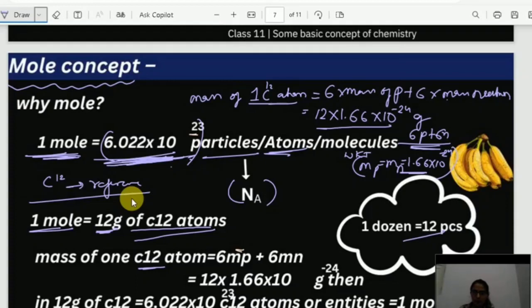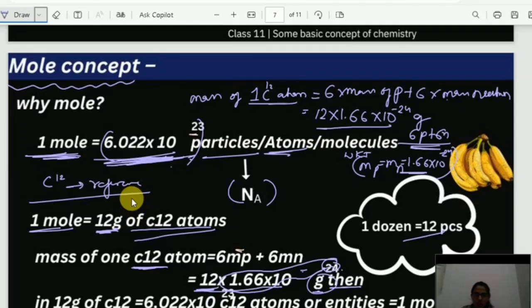Here you can see the same thing I have written. 12 into 1.66 into 10 power minus 24 gram. Then if I want to find the 12 gram, what I have to do? This is for 1 atomic mass, the mass of 1 atom of carbon 12. But what about 12 gram of carbon 12? So what I will do? I will keep this 12 grams here itself. I am going to shift this number to that side.